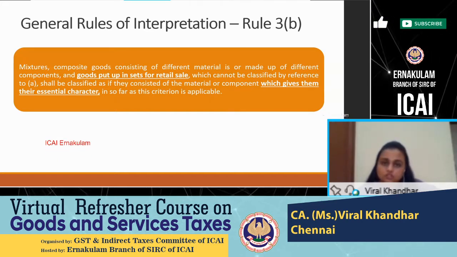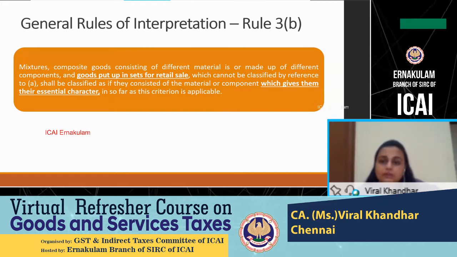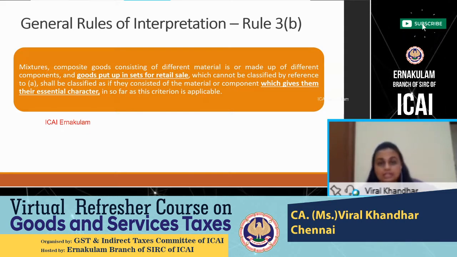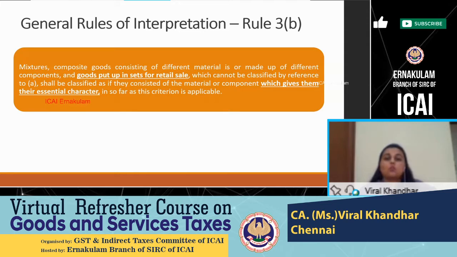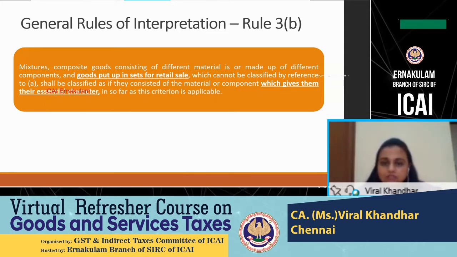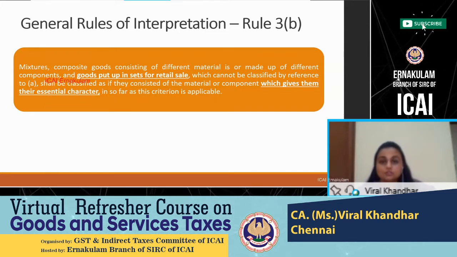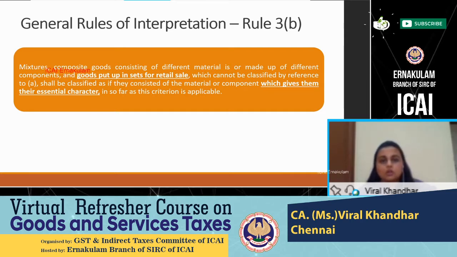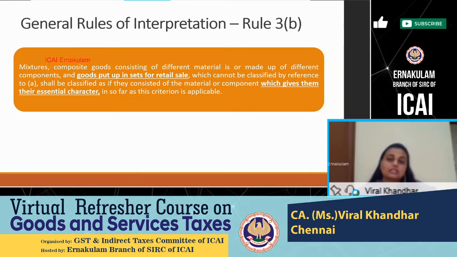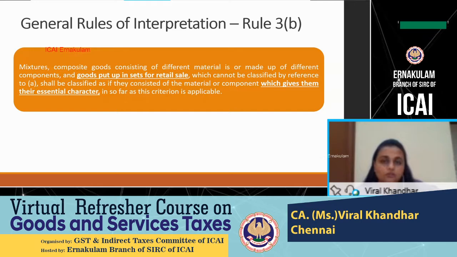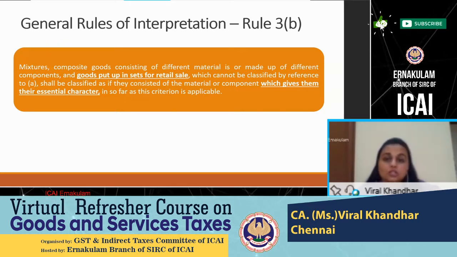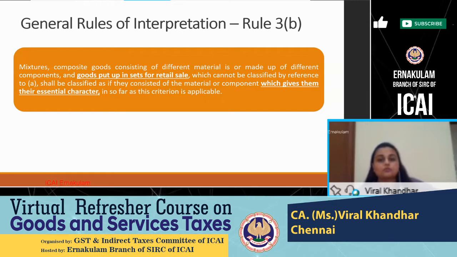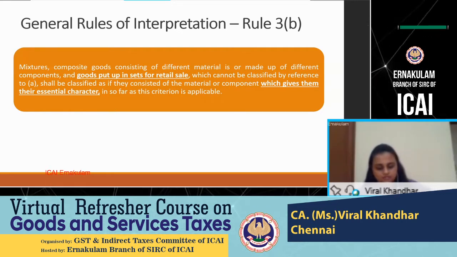In this example of the shirt of cotton as well as woolen fabric, Rule 3B will not help me out because I do not know what is the classification or what is the essential character of that particular shirt. So Rule 3B is also not helping me in this scenario. Let's see if we are able to find out the HSN code for the shirt. Meanwhile, let us look at certain examples where Rule 3B has helped us to find out a particular classification code.